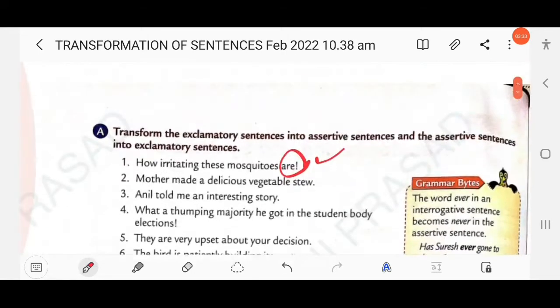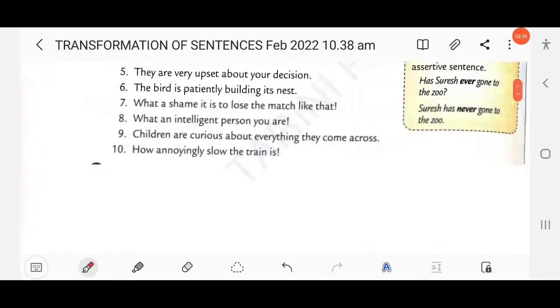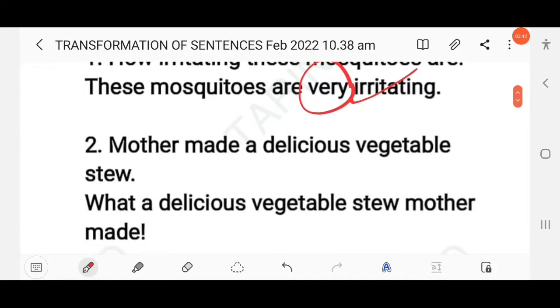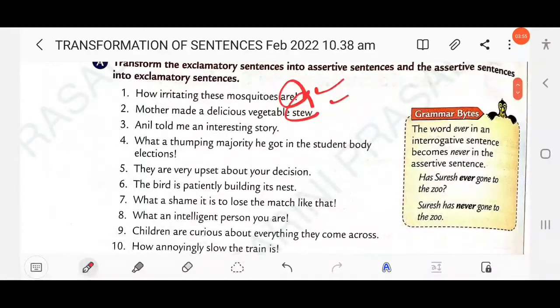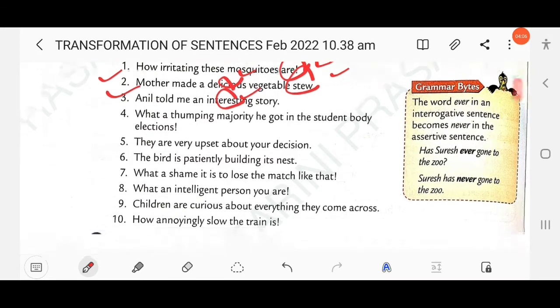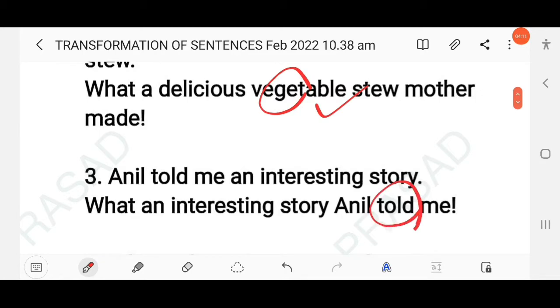Clear? Next question: Mother made a delicious vegetable stew. This is an assertive sentence, so you have to change it into an exclamatory sentence: What a delicious vegetable stew mother made! As there is an adjective only, you have to use "what". Next: Anil told me an interesting story. Similarly, an adjective is used here, so you use "what an interesting": What an interesting story Anil told me! Use an exclamation sign at the end of the sentence.